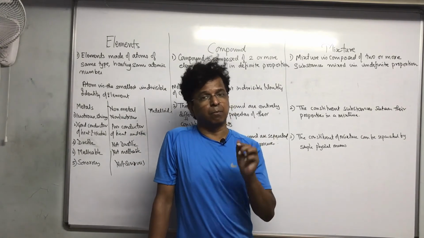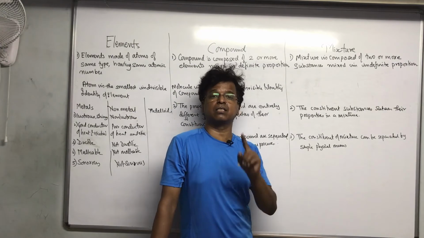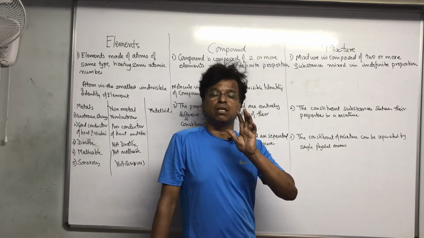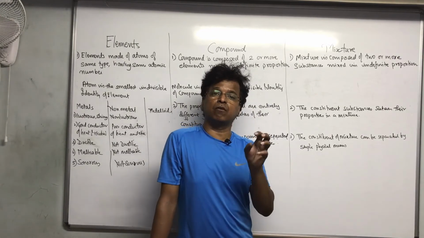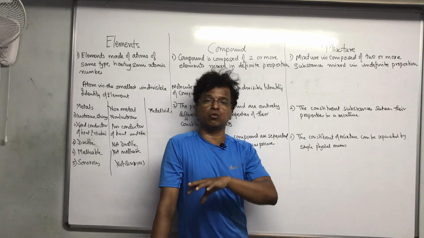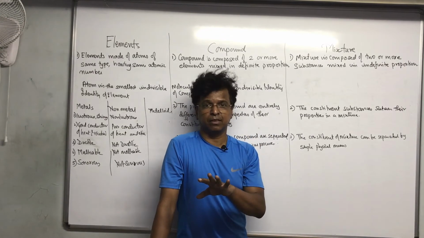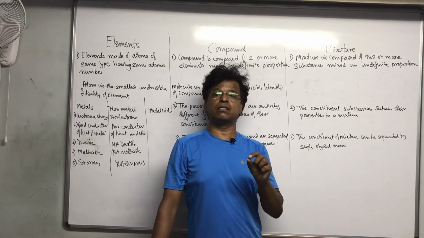The element oxygen supports combustion, but the compound of hydrogen and oxygen, that is water, is used for extinguishing fire. Hence the properties of water are entirely different from the properties of hydrogen and oxygen. Okay, so this is more than sufficient. Therefore water is a compound.